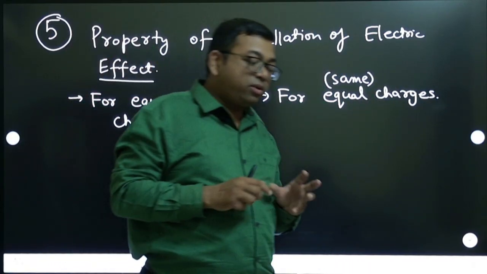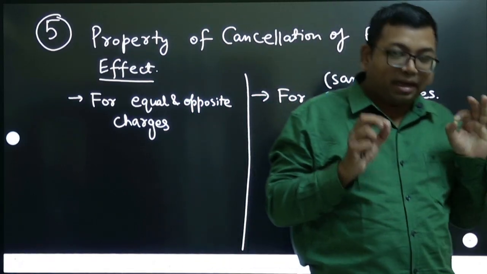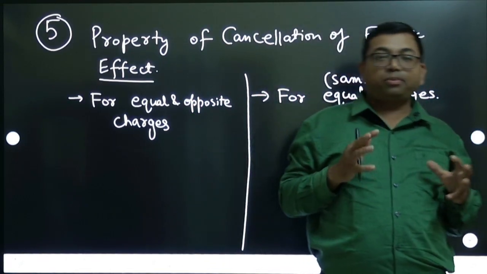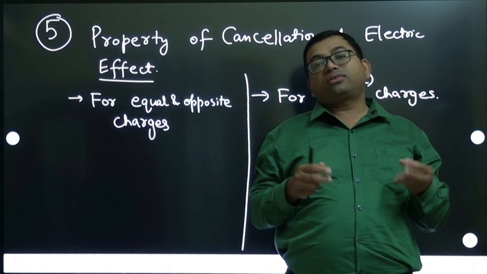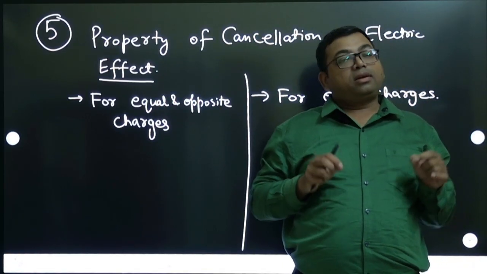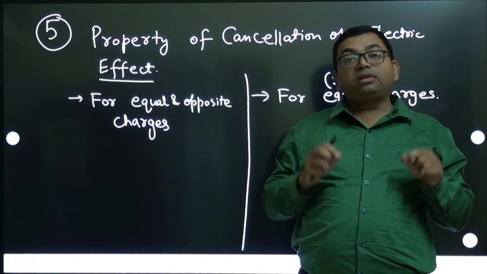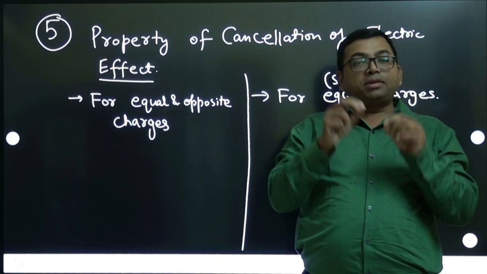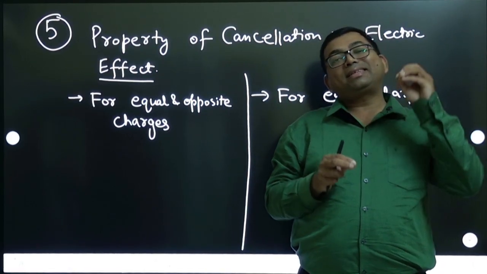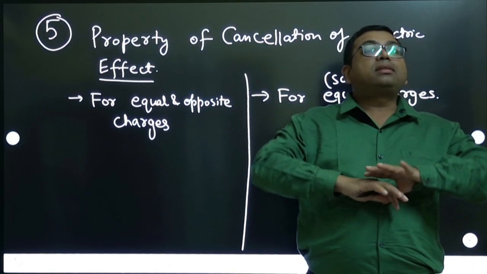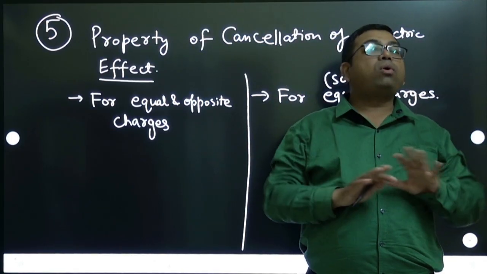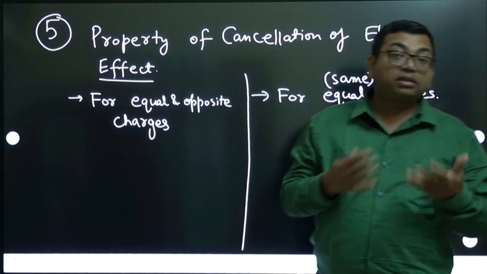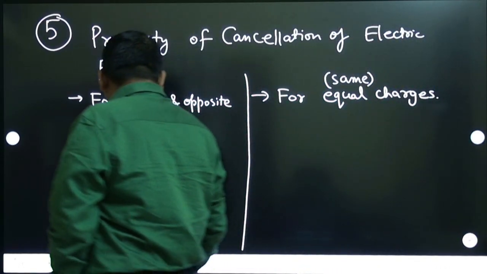Suppose you take two charges which are exactly the same but their signs are opposite, like for example an electron and a proton. If these two charges combine together, that means if they are present at the same point, then they will cancel out all the effect of electric behavior that can happen due to a single charge.